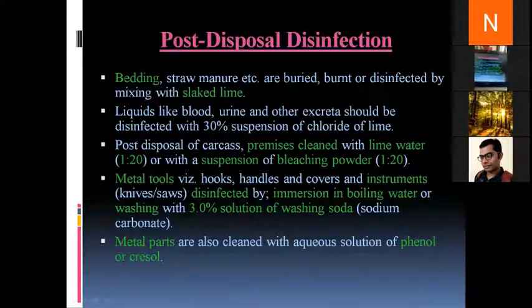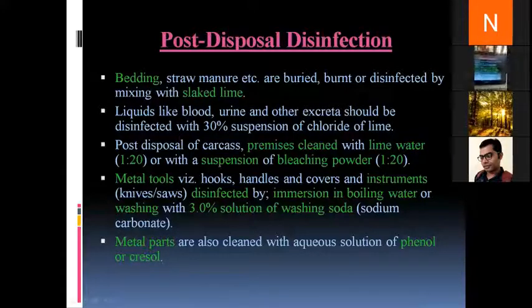Second, liquids like blood, urine, and excreta should be disinfected with a 30% solution of chloride of lime. Chloride of lime is calcium chloride. This point is clear enough. All the excreta, liquid, and all the bodily fluids of an infected animal should be treated with a 30% suspension of calcium chloride. Then comes post-disposal of the carcass. The premises should be cleaned either with lime water at 1:20 concentration or with a suspension of bleaching powder at 1:20 concentration. I think this is also clear.